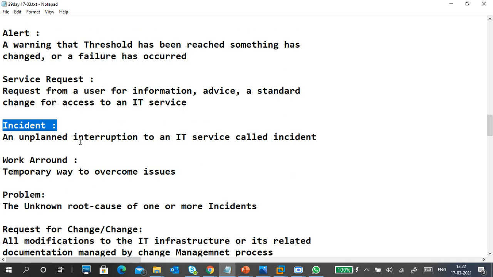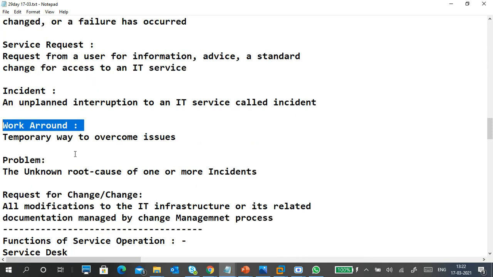Incident is an unplanned interruption to an IT service. Workaround is a temporary way of overcoming issues. Problem is the unknown root cause of one or more incidents.